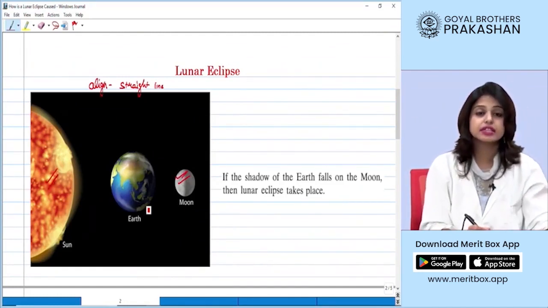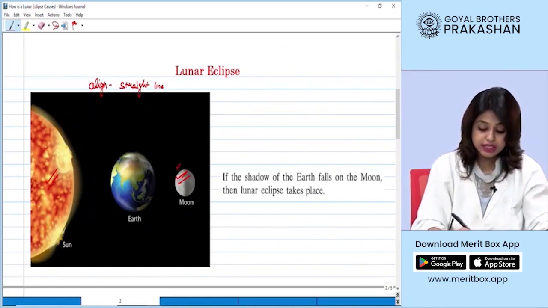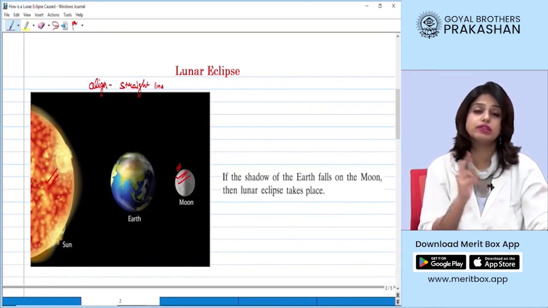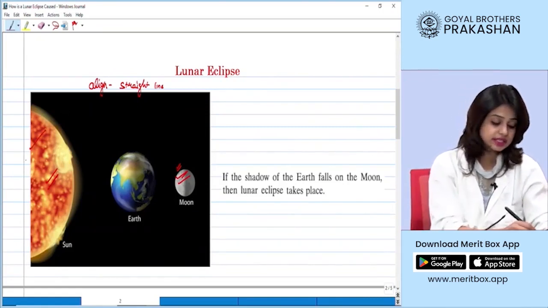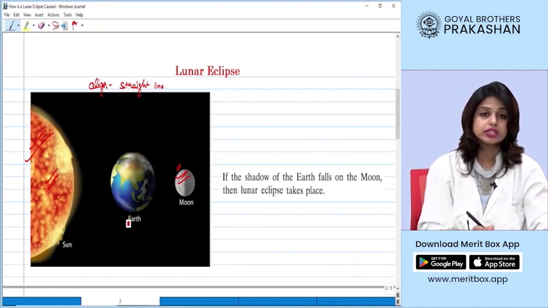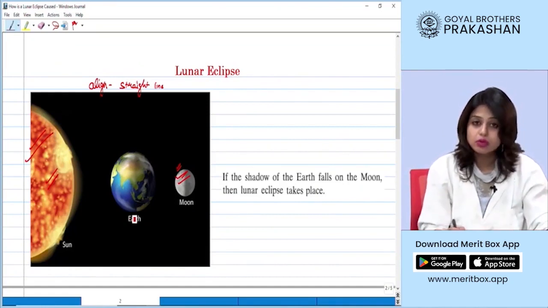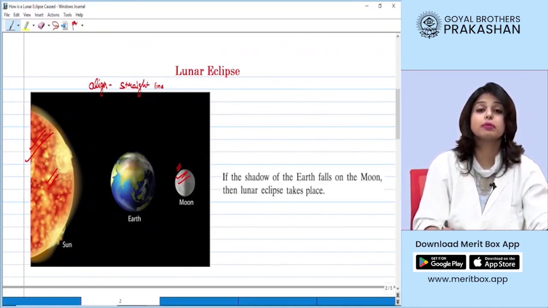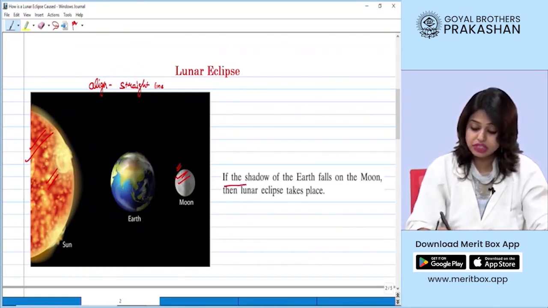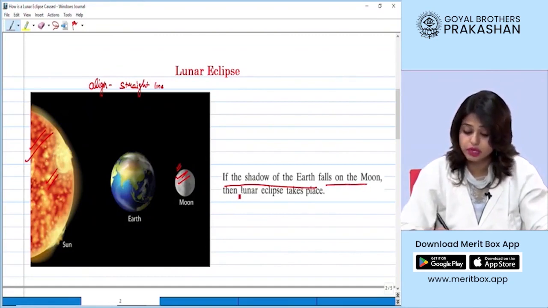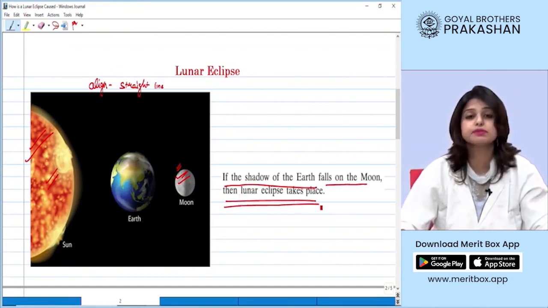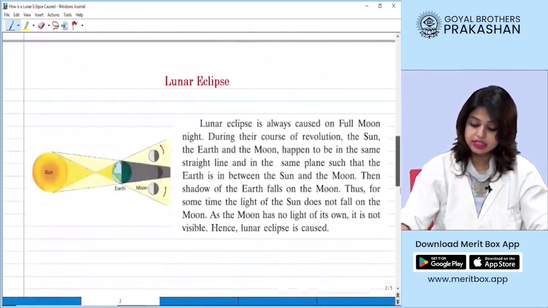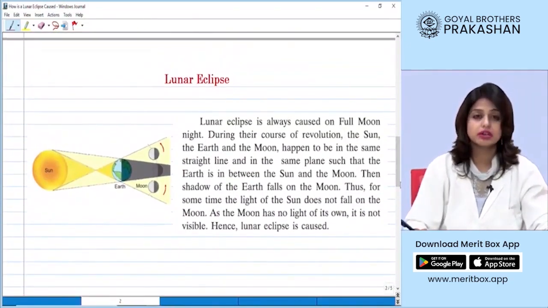So in this case, the shadow of the earth will be cast on the moon, right? Because out of these three bodies, only one body is luminous and that is the sun, right? So when the earth comes in between the sun and the moon, it hinders the light falling on the moon, thus forming a shadow. So if the shadow of the earth falls on the moon, then which kind of eclipse do we talk about? We talk about a lunar eclipse, right? Now let's look at how a lunar eclipse occurs.